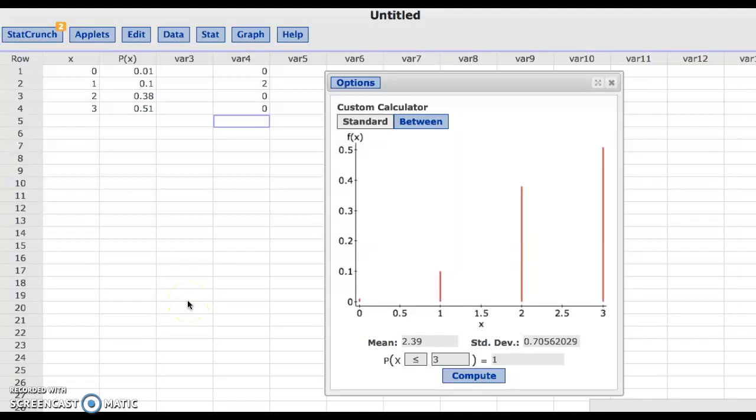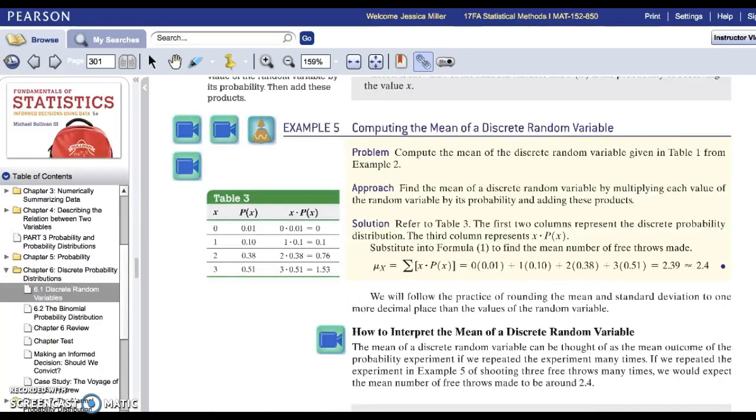The last video cut off when I was saying that you needed to be careful when you're comparing and contrasting the X bars, the means from a specific number of trials, for example, the 0.5 out of these 4 trials or the 1 out of the 5, when you're comparing those X bars to the mu sub x's, the theoretical means. So let's go back to our textbook.